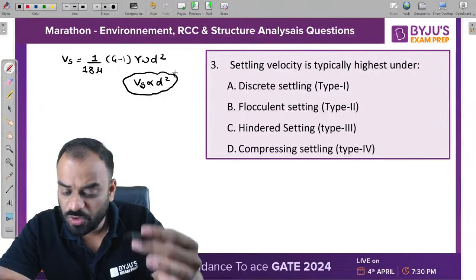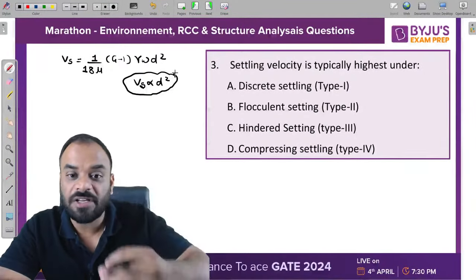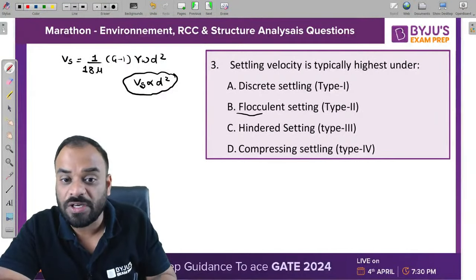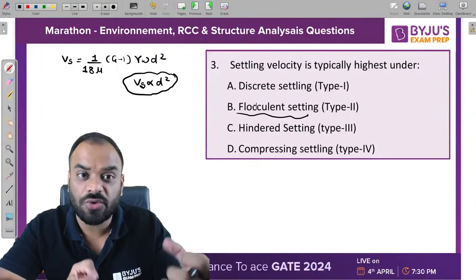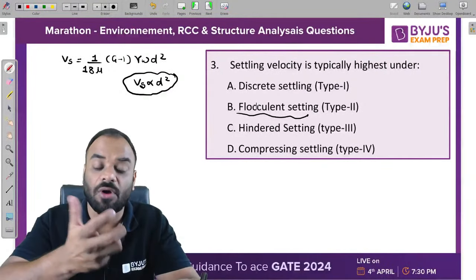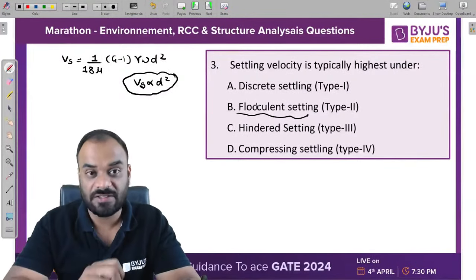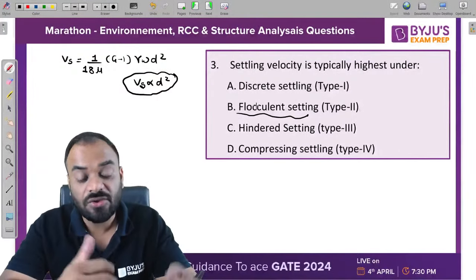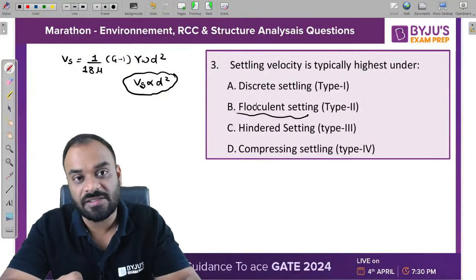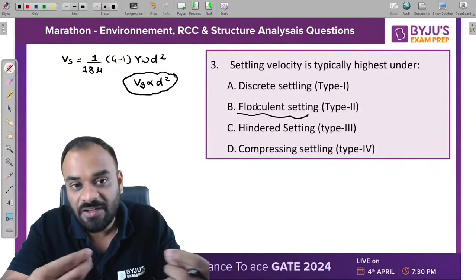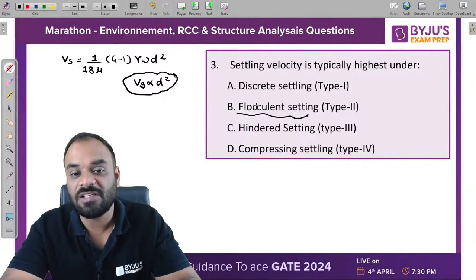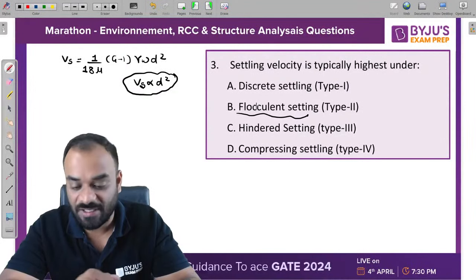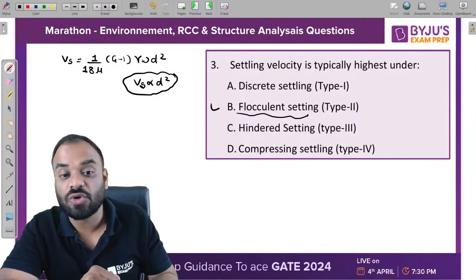Now tell me in which particular case the size of particle is greater. That is basically flocculent settling. You know that in flocculation process, in flocculent settling what we are trying to settle is flocks, whose size is very large and the mass is greater. If such condition prevails, then ultimately the settling velocity of these particles will be more as compared to other particles, which is the discrete settling or hindered or compression settling, right? So that's why the correct answer should be B.